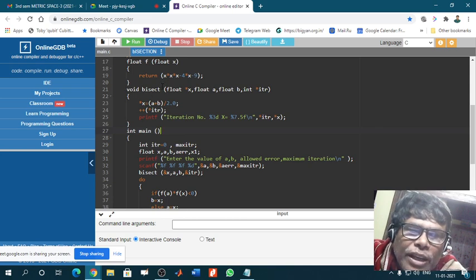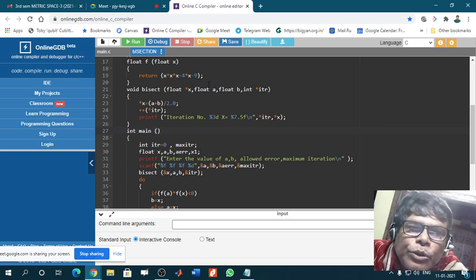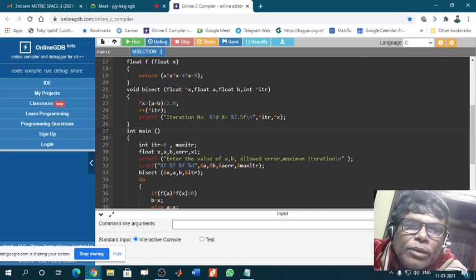Bisect will not return any value, but bisect is a function which has 1, 2, 3, 4 input values, input arguments. So this is float *x, float a, float b, and int *. This is the function called bisect. Void bisect means it will not return any value. Then *x has been defined in this way. Check it. *x is defined in this way.